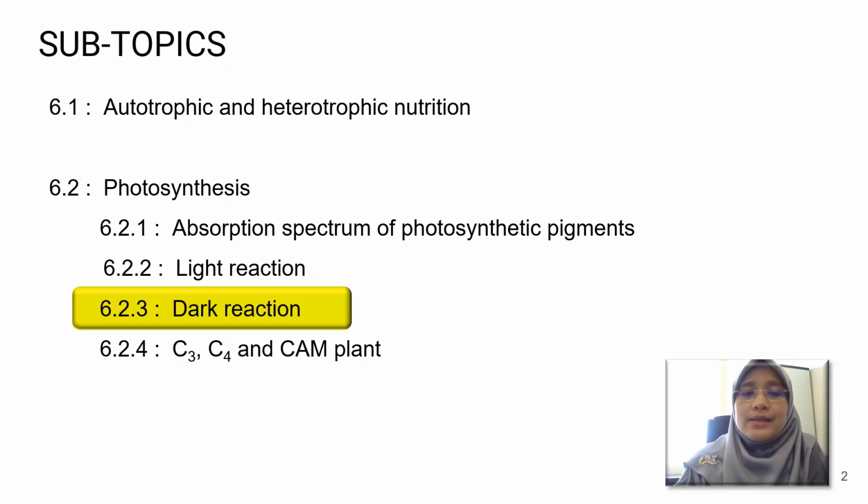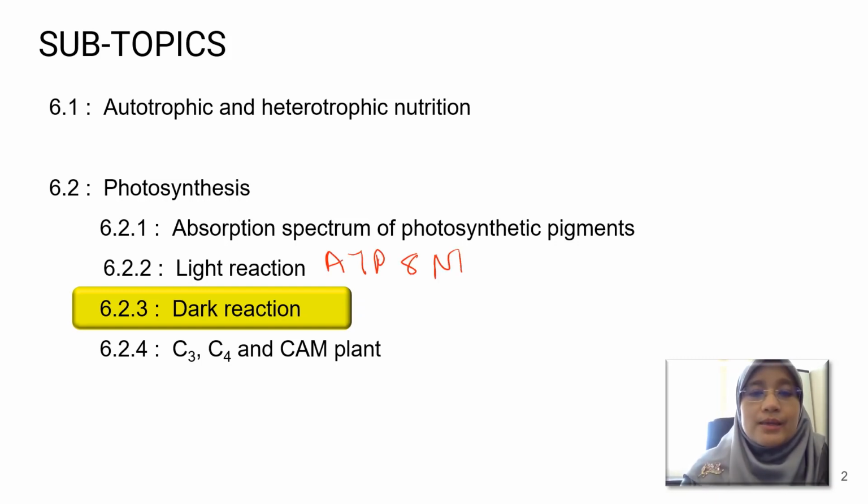excite electrons, and the electrons will travel along the electron transport chain, and the process will produce ATP and also NADPH.